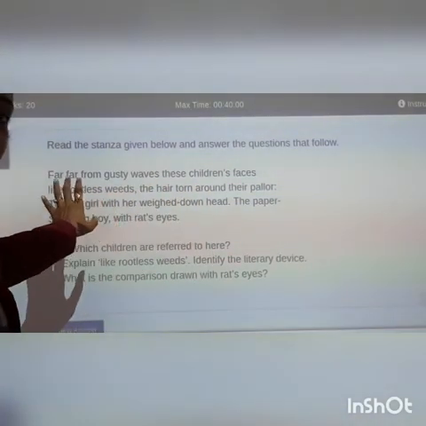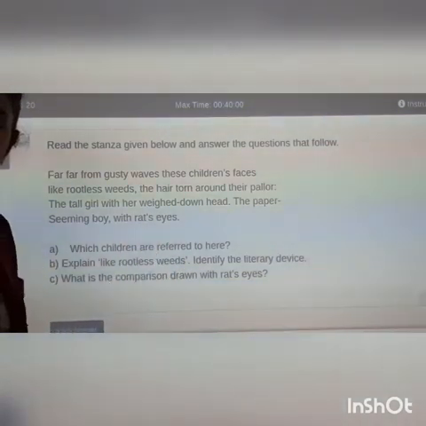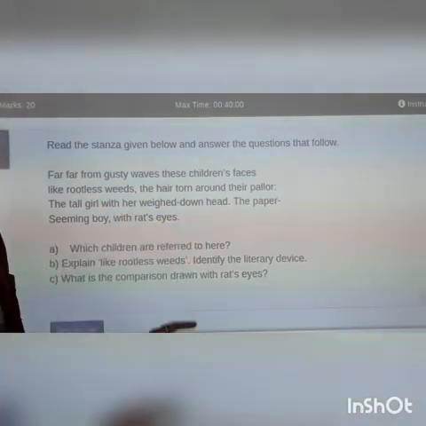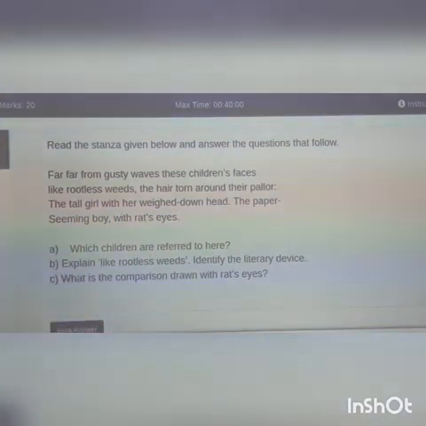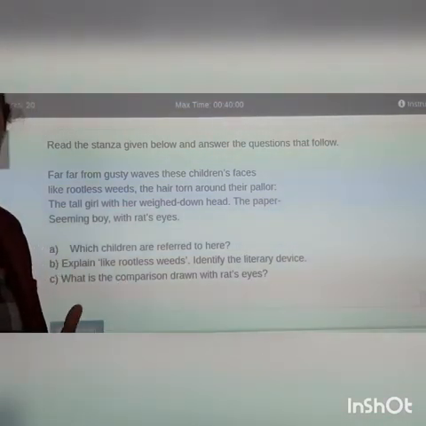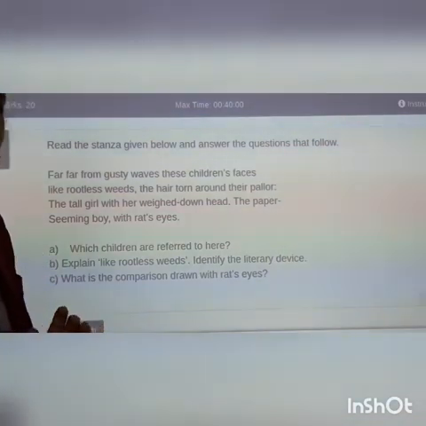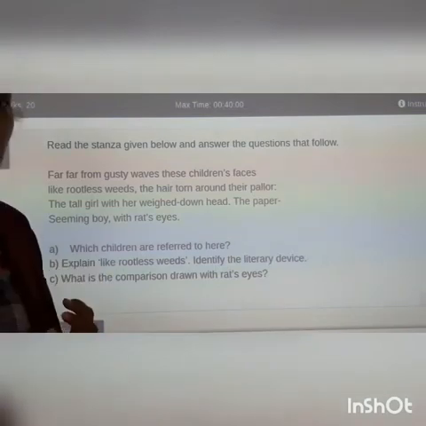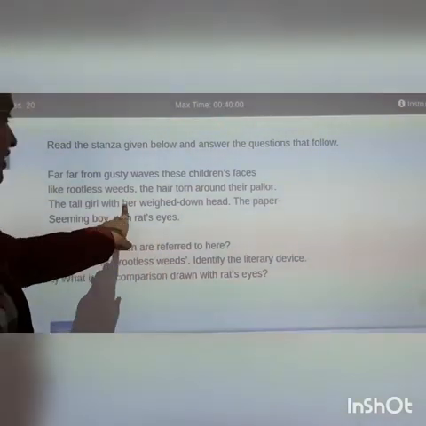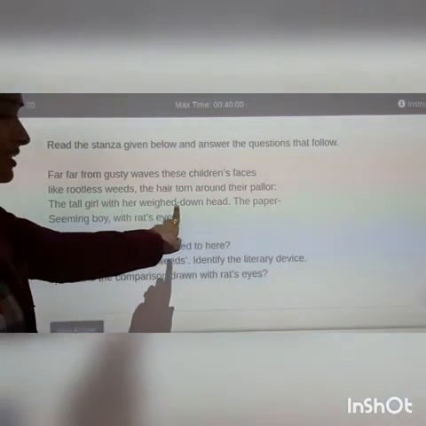The tall girl with her weighed down head. Now he is describing a girl who is sitting in an elementary school classroom in a slum, a girl with her weighed down head. Why has she weighed down her head? Because she is physically, mentally, and emotionally tired, right? And maybe she is into deep thoughts of the life which she is living. That is why the tall girl has weighed down her head.